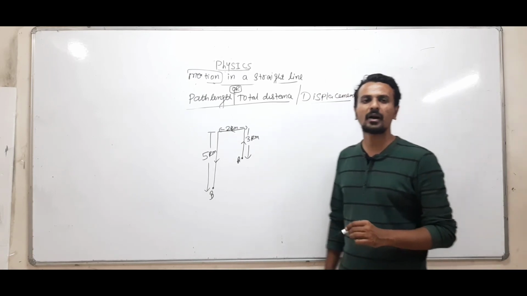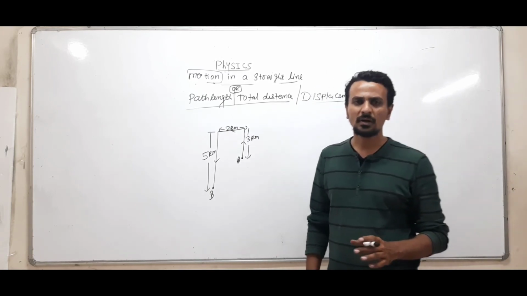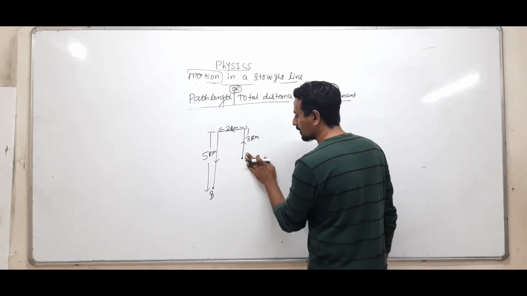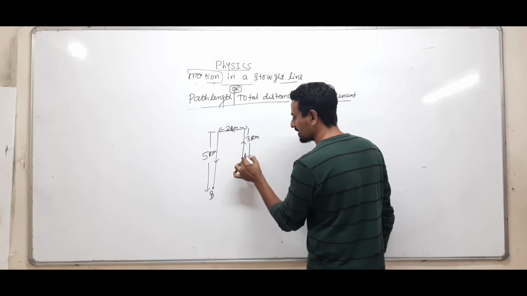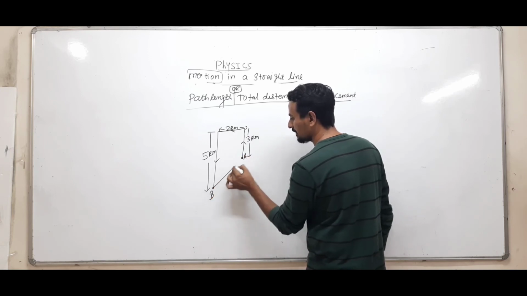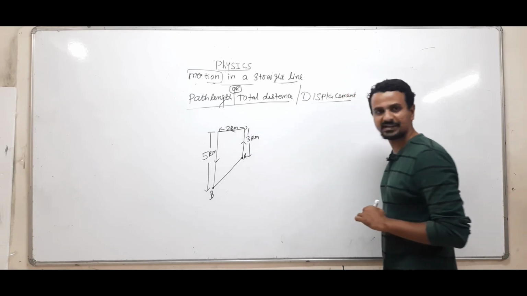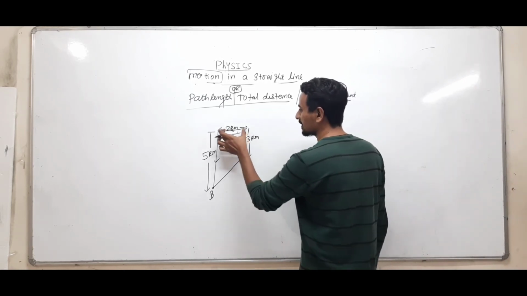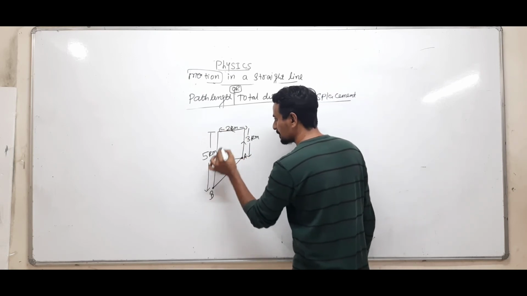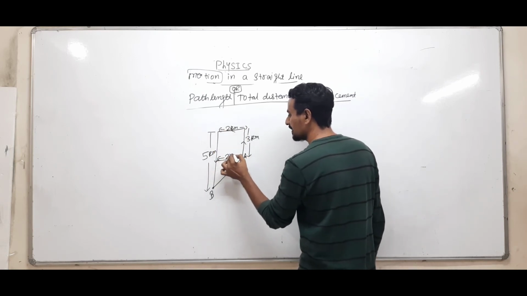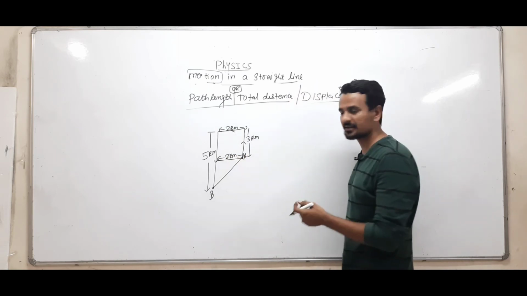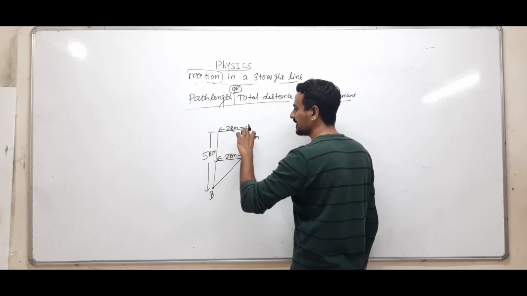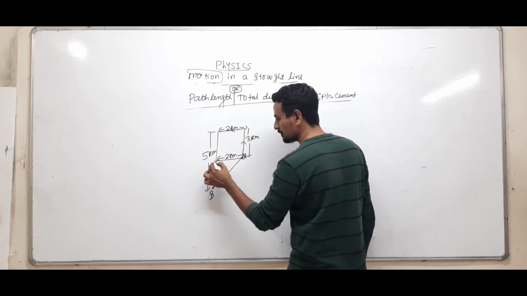See, what we have understood in displacement is you just need to join the points, right? Initial and final point. So this is your initial point A, this is your final point B. Join this. This should be your displacement, right? So now how to find this displacement? This is 2, this is parallel, so this is equal, this will be 2, right? Total is 5, out of which this is 3, so again this will be 2.